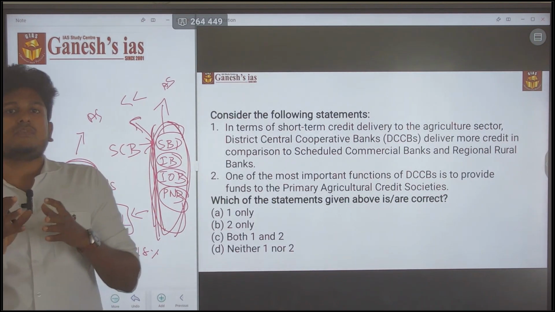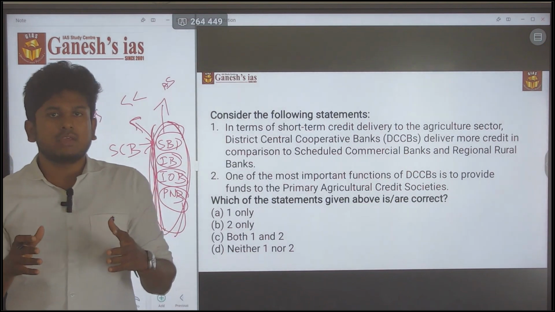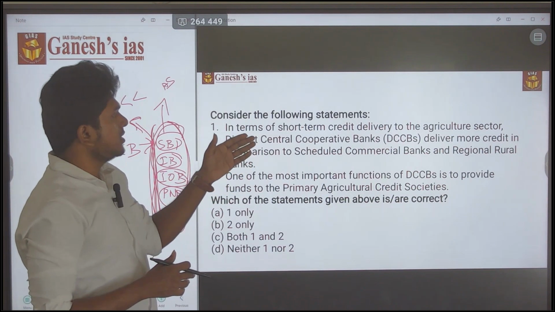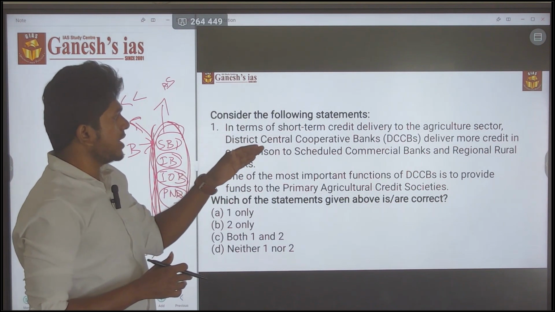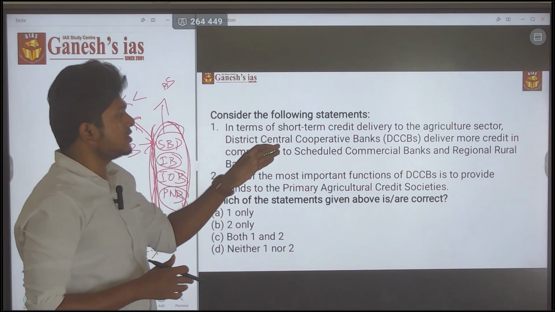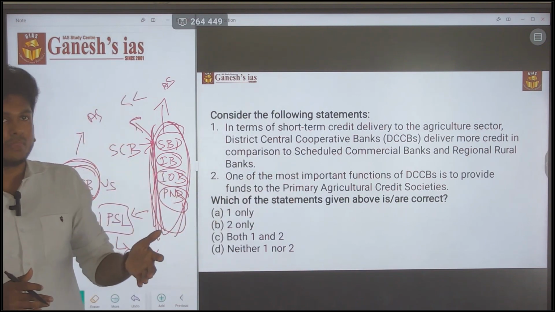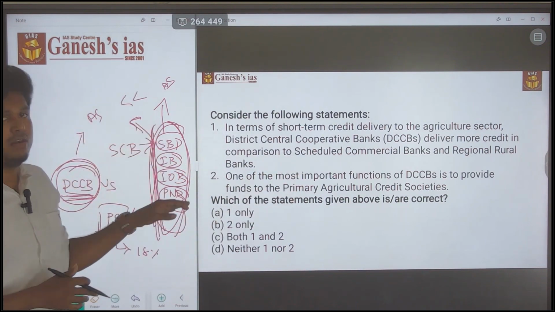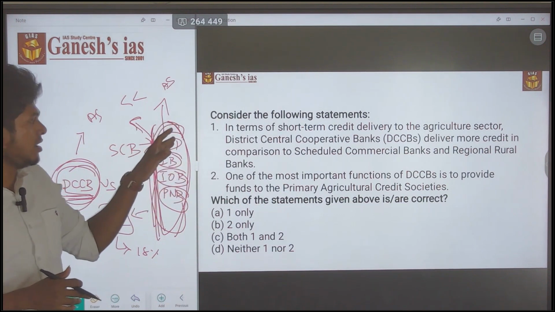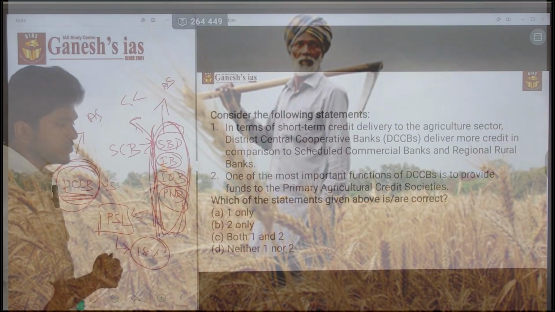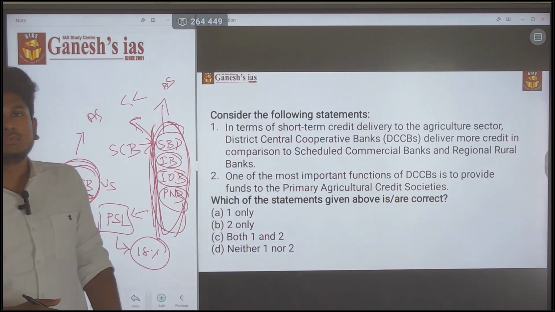This is the way you have to think. The statement is saying that the district central cooperative banks deliver more credits compared to the scheduled commercial banks, but in reality it is not like that. These banks have the larger potential to deliver a lot more credits to the agriculture sector, and they also have norms to follow.